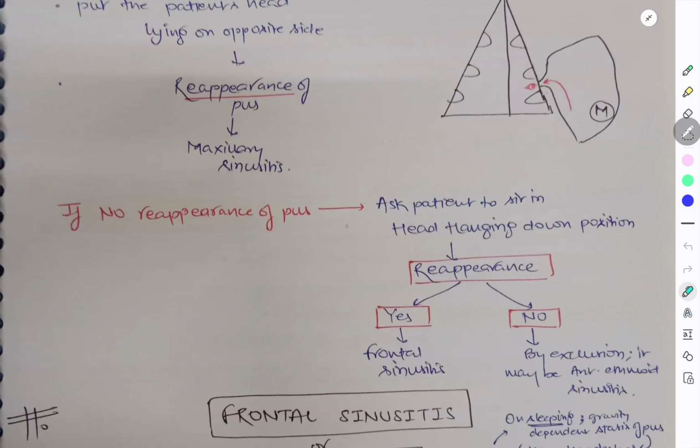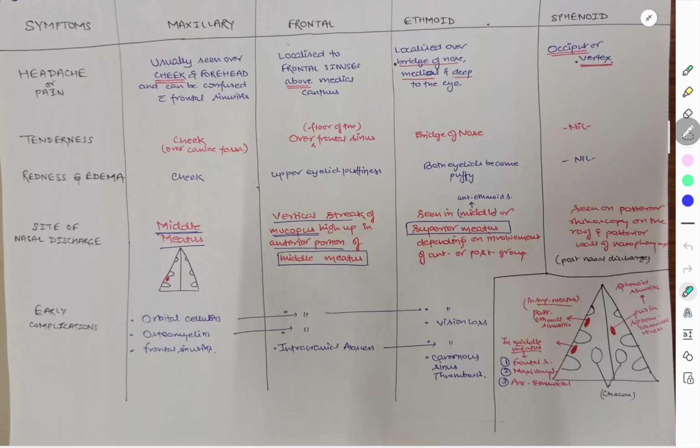If again there is no reappearance, now you can exclude the maxillary sinus, you can exclude the frontal sinus, and you can say it may be because of the anterior ethmoidal sinus. So this is how you differentiate between frontal, maxillary and anterior ethmoid sinusitis. So these were the tests and differentiating features of different types of sinusitis. Now we'll see each sinusitis in detail.